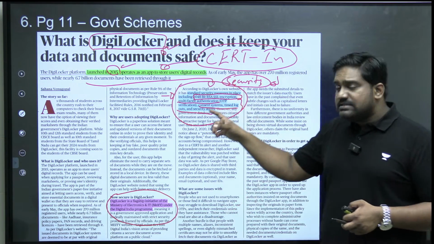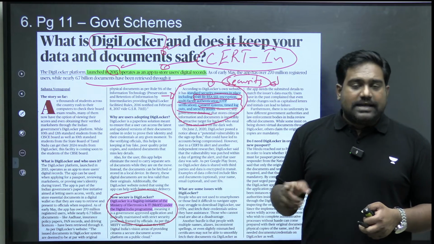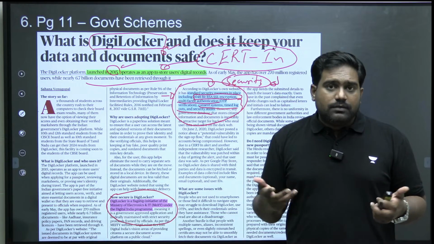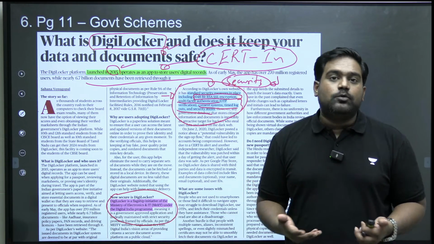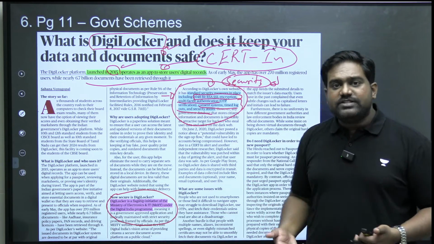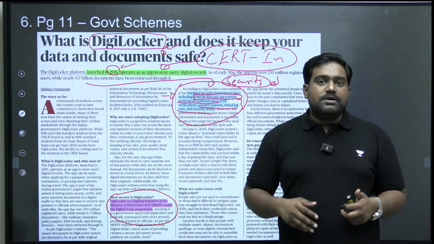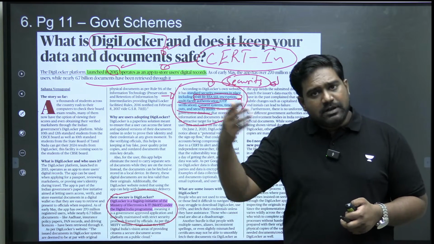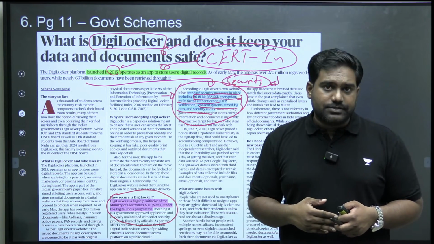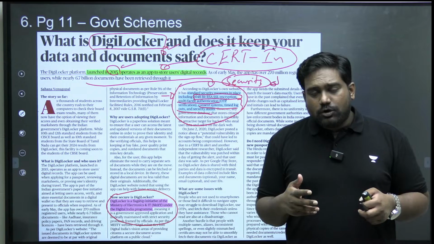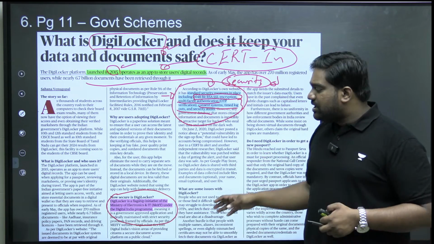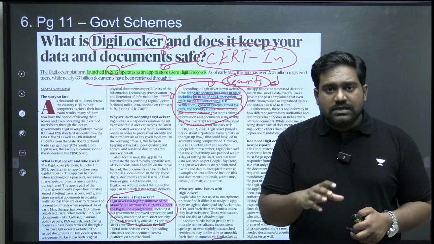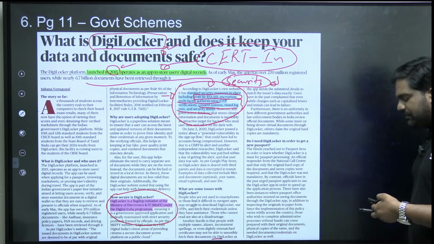Plus, there could be concerns about cyber safety. As of now, we haven't seen any major attack on the data stored here, but you never know because there is nothing called foolproof cybersecurity. The question will always be there whether these security measures are enough. If there are any loopholes or vulnerabilities, they will be exploited by the attackers. So that is something which should always be kept in mind. Plus, the UI and the overall usability have to be improved. That is the main shortcoming of Digilocker.